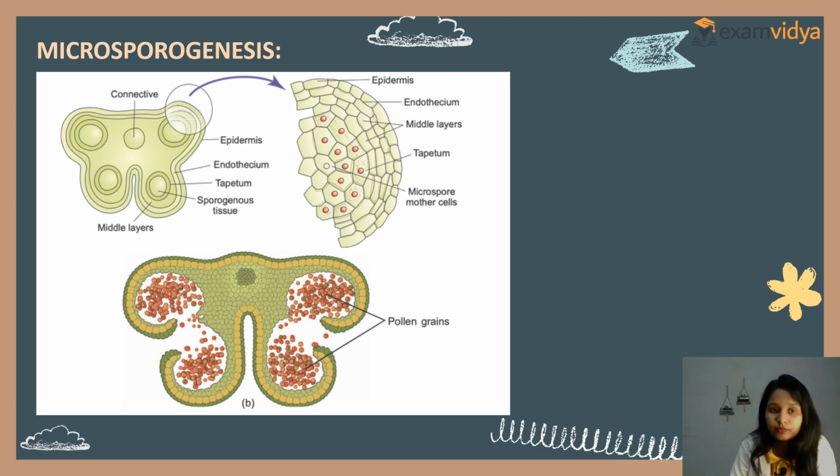See the structure? This is four-lobed, clear? This is connective tissue, epidermis, endothecium, tapetum, which nourishes the pollen grains, the sporogenous tissue, and the middle layer. And after the cross section, you see epidermis, endothecium, middle layer, tapetum, and microspore mother cell. Clear? These are pollen grains which are present in microsporogenesis.